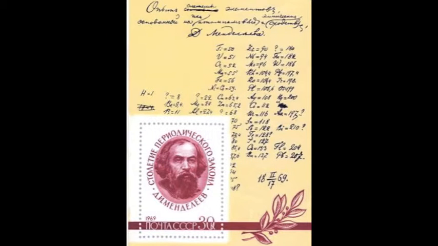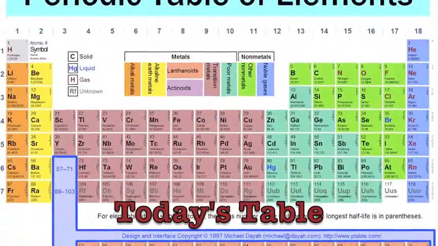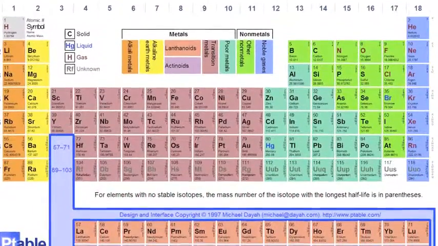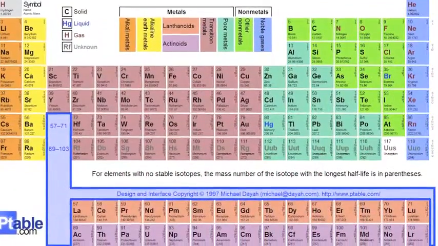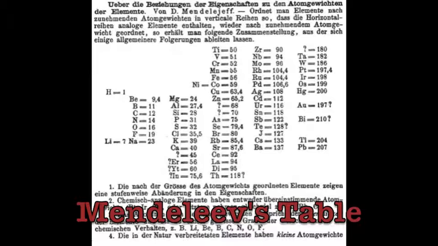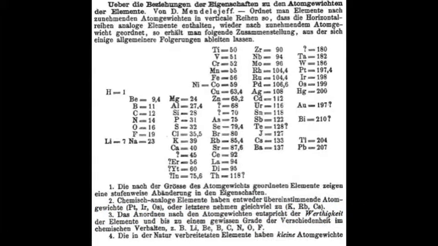On March 6, 1869, he made a formal presentation in which he released his version of the periodic table. The table he presented in 1869 is almost identical to today's table. When you compare today's table and Mendeleev's table, it can be noted that Mendeleev's table appears to be on its side, and Mendeleev's table also has fewer elements on it than today's table.